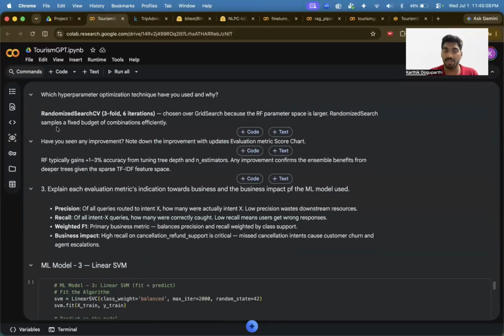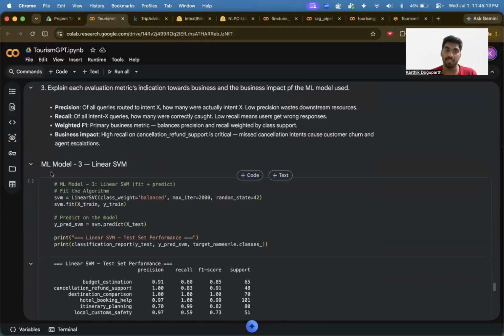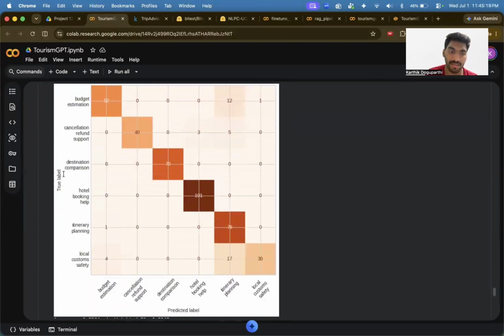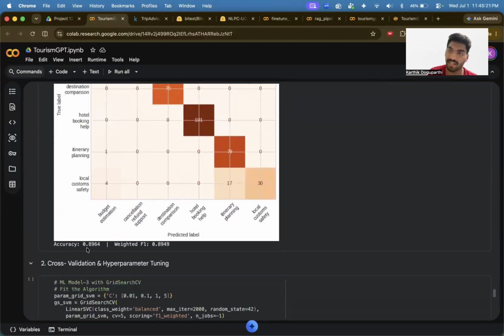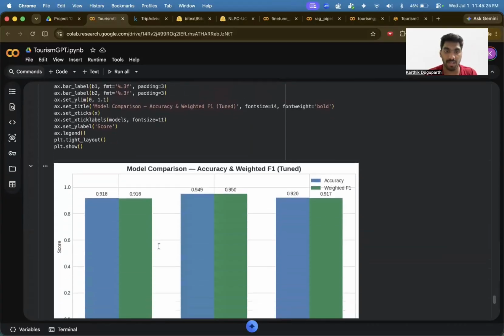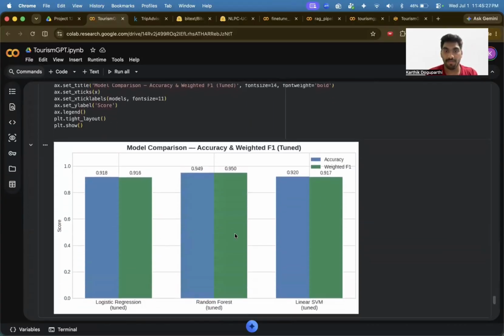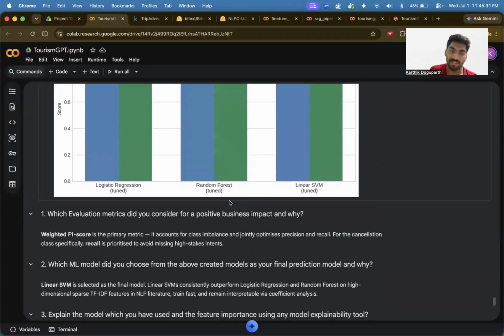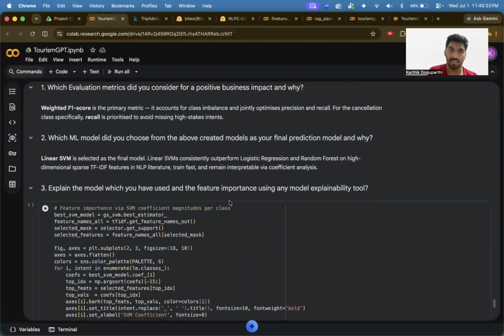For this I used randomized search CV with a threefold technique. For the third model, I used linear SVM, and its average is 89% and weighted average is 89%. After comparison, I'm using random forest as my model because its accuracy is higher than the other two.